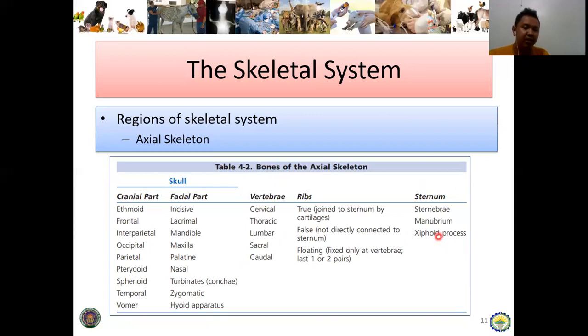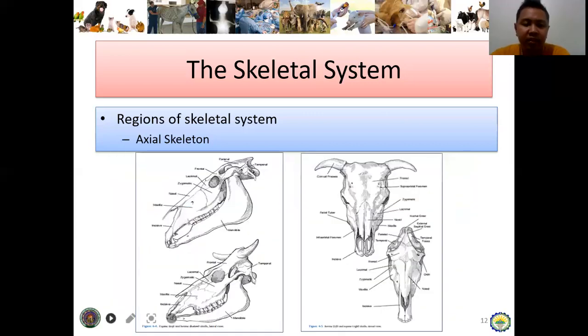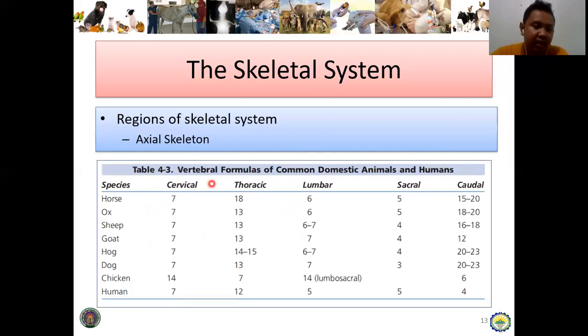Take note, the sternum is also comprised of a set of bones: the sternebrae, the manubrium, and the xiphoid process. Okay, so this is the skull as you can see. I just want to emphasize here the lateral view and the dorsal view of the skull. You can see that it comprises different types of bones, not necessarily one bone. So this is the vertebral.